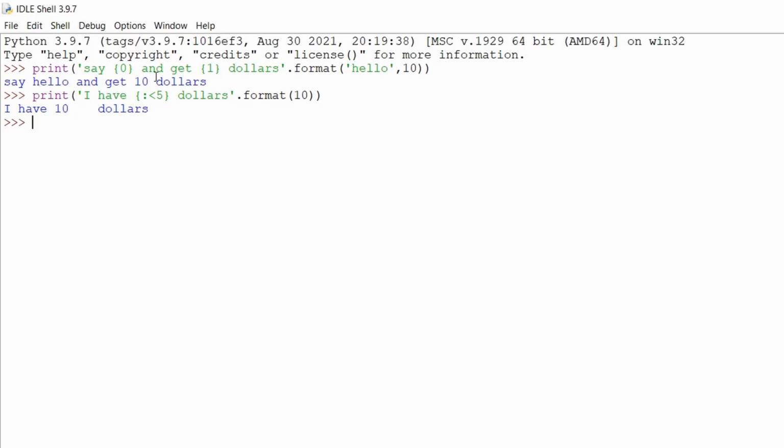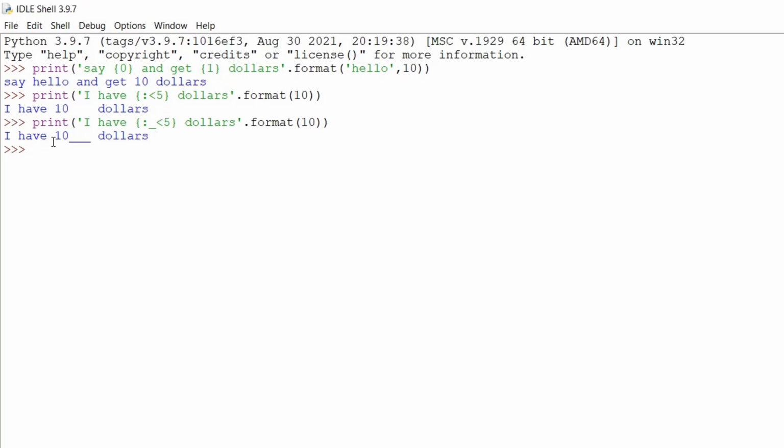Okay. The other format is exactly the same as the first one, but here the curly braces will be replaced by 10. 10 will have 5 spaces. Now this less than sign will move the 10 towards the left of those 5 spaces, and this underscore here will replace the empty spaces towards the right with the underscore. So if we run this here, okay. So the first answer, if you see, I have $10, on the right there are empty spaces. So those empty spaces are now replaced with the underscore.